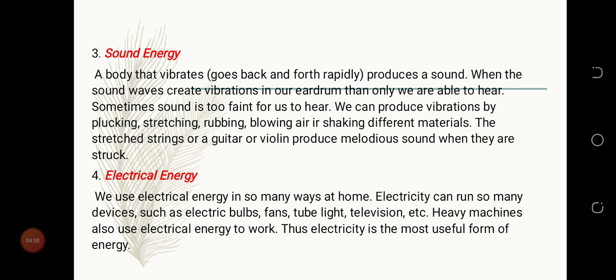So when we pluck, we stretch, we rub or blow air, or shake different materials. Let's take the tambourine for instance. When you shake it, you can hear sound from it. The trumpet, when you blow, you can hear sounds from it.